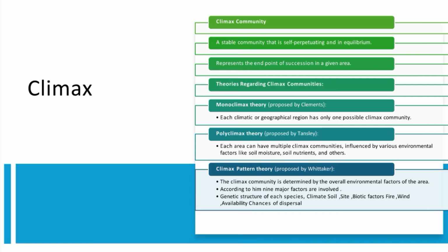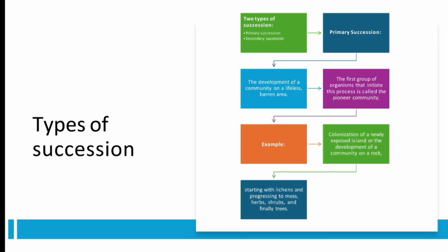Theories regarding climax community. Monoclimax theory. Each climatic or geographical region has only one possible climax community. Polyclimax theory. Each area can have multiple climax communities influenced by various environmental factors like soil moisture, soil nutrients, and others. Climax pattern theory. The climax community is determined by the overall environmental factors of the area. According to him, nine major factors are involved: genetic structure of each species, climate, soil, site, biotic factor, fire, wind, availability, chance of dispersal.